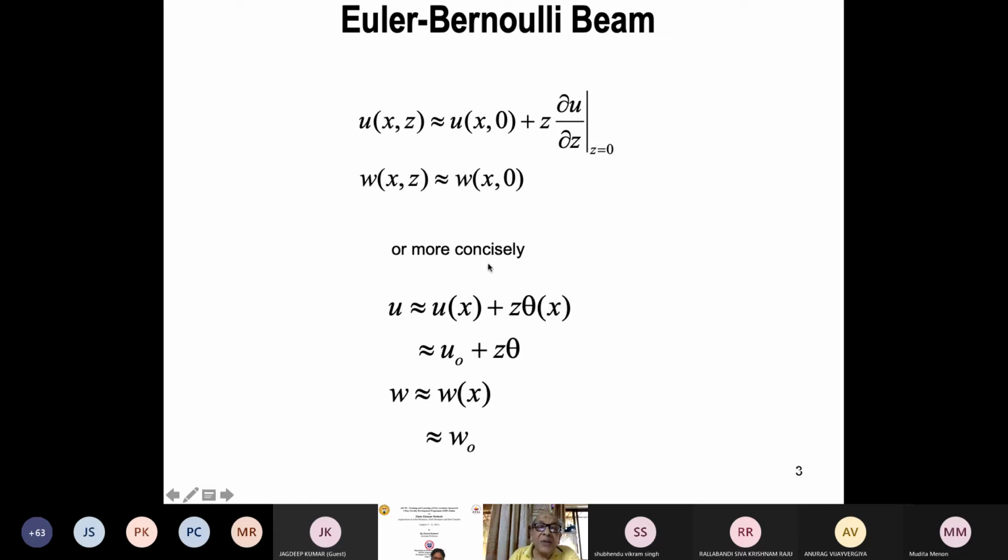We can write this more concisely like this. Instead of this one, some rotation about the y direction, vertical, this is actually in y direction. Rotation, if you take the vector, it will be in y direction. So u plus z times rotation. So there will be extension plus there is a rotation. So this can be written simply like this, and similarly w can be written like w naught. So this is the way we reduce the 2-dimensional problem to 1 dimension.